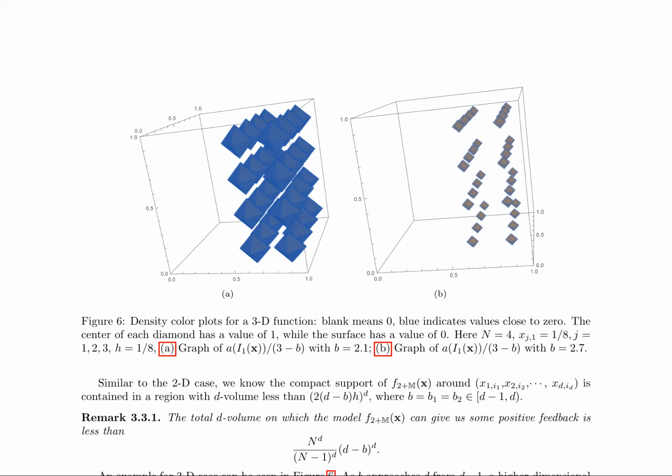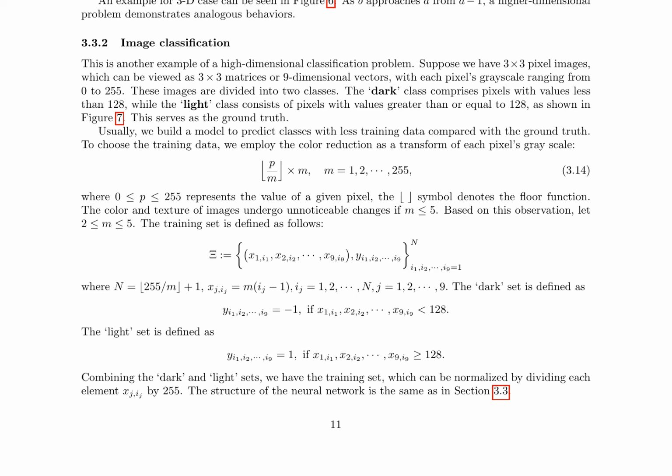Here is a combined summary of pages 11 and 12. The authors explore the compact support of the model f_{2+m}(x) in high-dimensional spaces, specifically in the context of 3D functions and image classification. Figure 6 illustrates the compact support of f_{2+m}(x) around a specific point in 3D space, demonstrating that the d-volume of the region where the model provides positive feedback is less than 2^d b h^d. Remark 3.3.1 notes that the total d-volume of this region decreases as b approaches d from above.